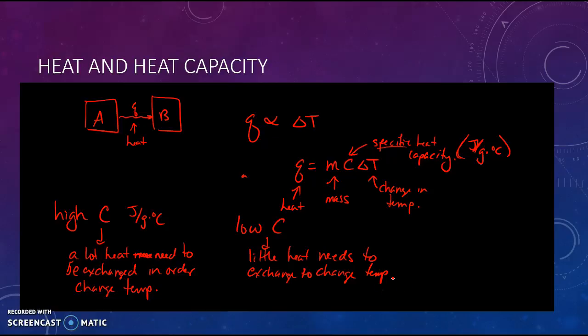Okay, so here's an obvious example. If we have a piece of copper, copper has a low heat capacity. So if I add some heat to it, it's going to change its temperature by quite a bit. If I add the same amount of heat to water, water has a high heat capacity. So add the same amount of heat to copper and to water. Copper is going to change the temperature a lot because Q equals mc delta T. They have the same mass of copper and water. If C is lower for copper, then the change in temperature will be higher for any given addition of heat.